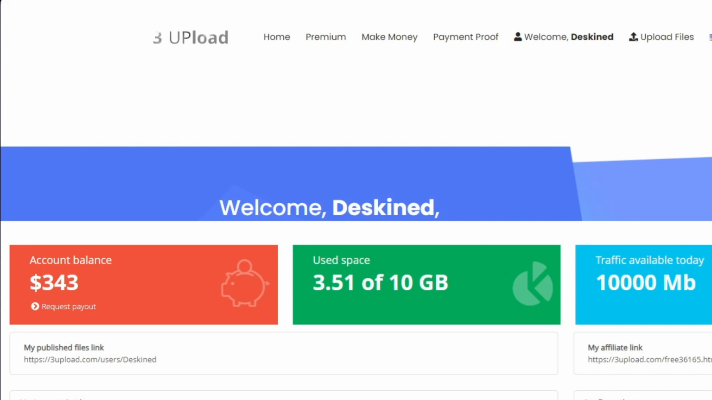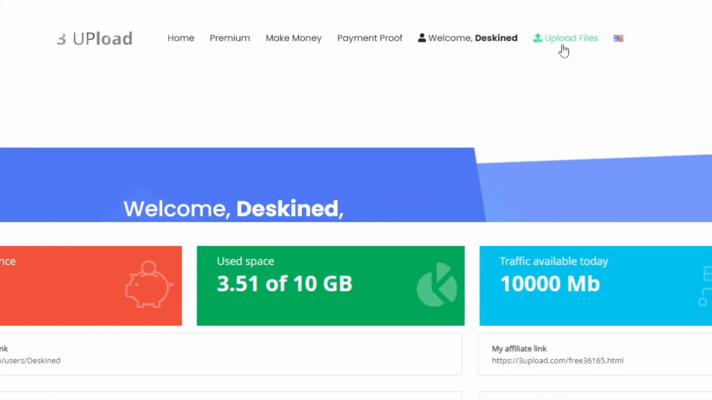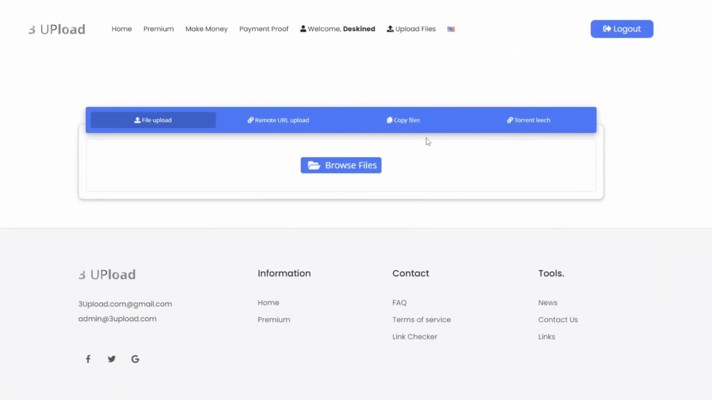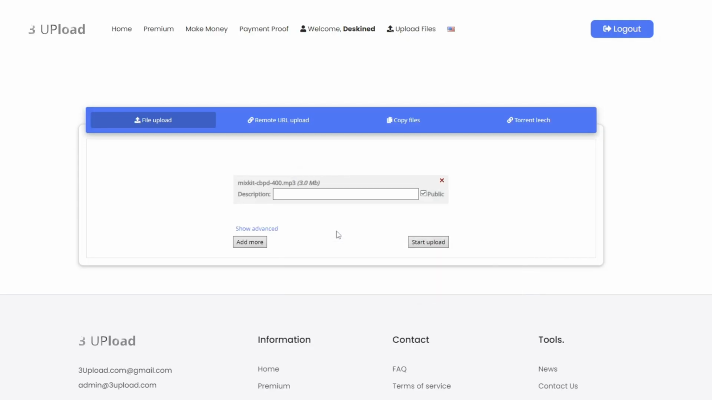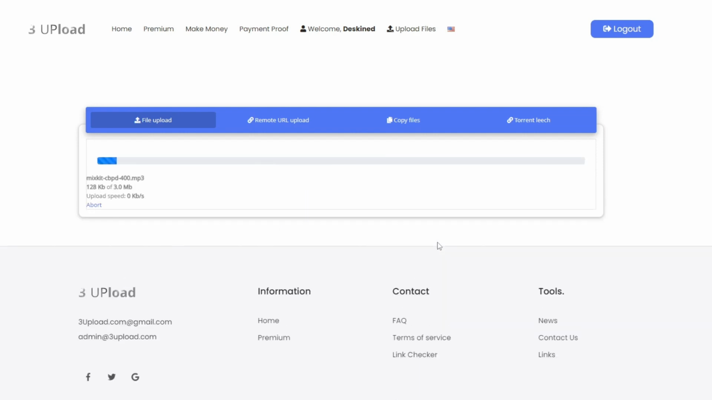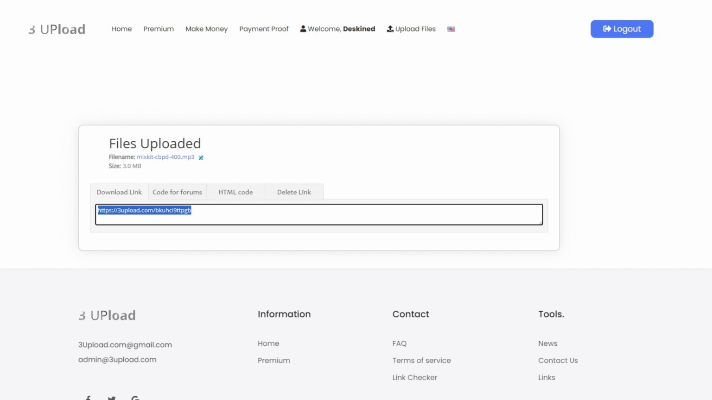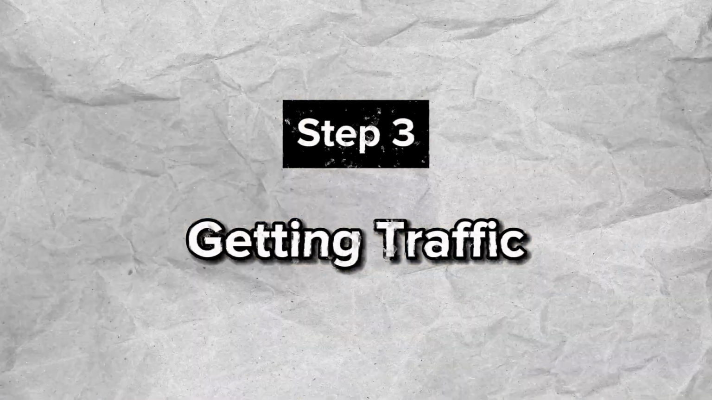So once you have registered your account, the next thing to do is to go ahead and click on the upload file. And once you're here, it's straightforward. Just go ahead and click on the browse file, go ahead and locate your file, and you should be good to go. Click on the start upload, and it will go ahead and upload your file. So the only question right now is how you can go ahead and get traffic in your link. So I am going to discuss that in the next step, which is